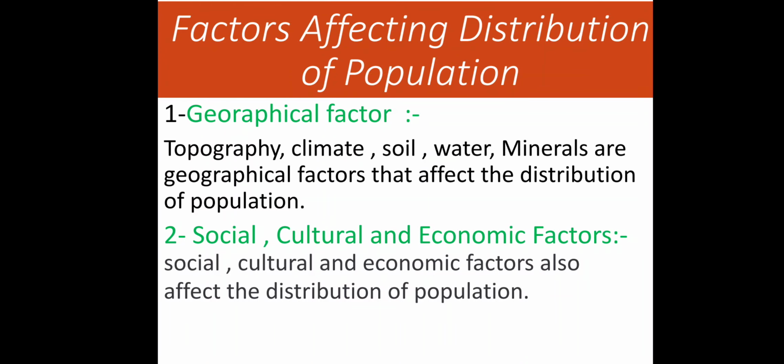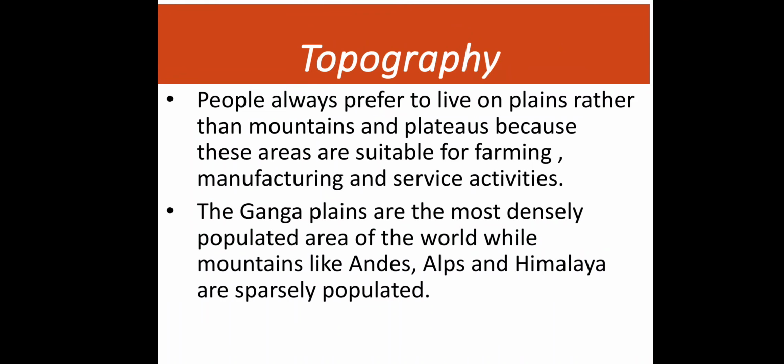Then we have certain factors which can affect the population. We know that population is unevenly distributed, but there must be some reasons for that uneven distribution. So there are geographical factors, and then social, cultural, and economic factors. There are many others, but right now we have to learn only these factors. Geographical factors are related to your earth's physical things, like the topography, the nature of land, the climate of a place, the soil, whether it is fertile or not, water, minerals, and other geographical factors. Then we talk about social and cultural factors, which we will discuss in the coming slides.